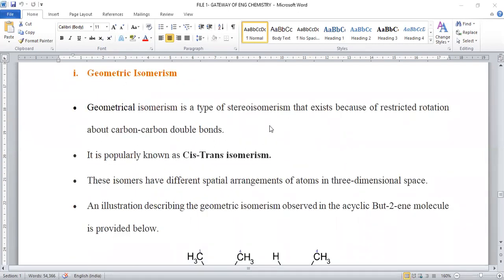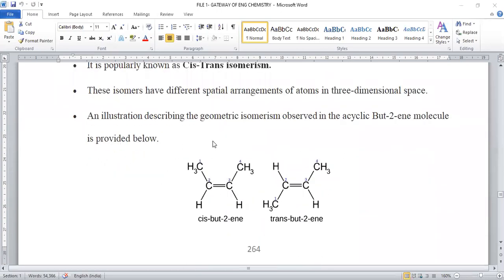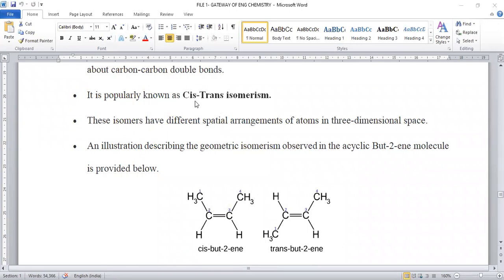Geometrical isomerism arises due to restricted carbon-carbon double bond rotation. Whenever a carbon-carbon double bond is present, it is not possible to shift or twist the bond. When 2 bonds are present, it becomes very strong and rotation is not possible. In that case, geometrical isomerism is generated. The simplest example for geometrical isomerism is cis-trans isomerism.